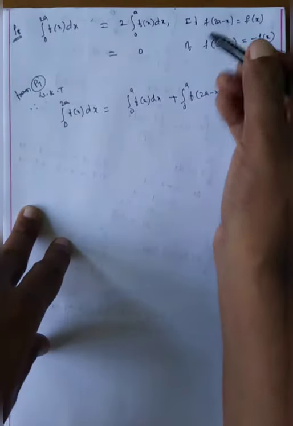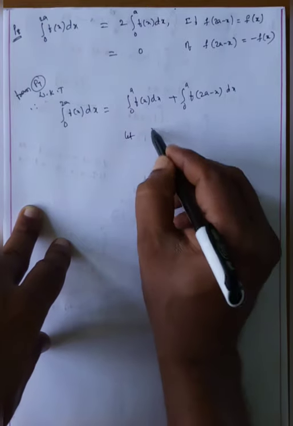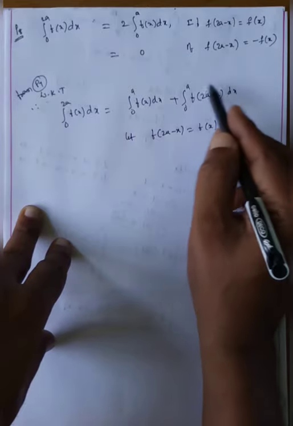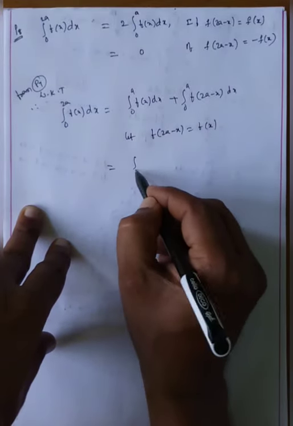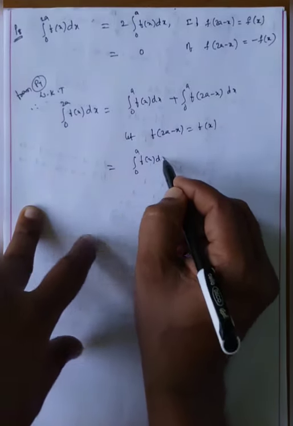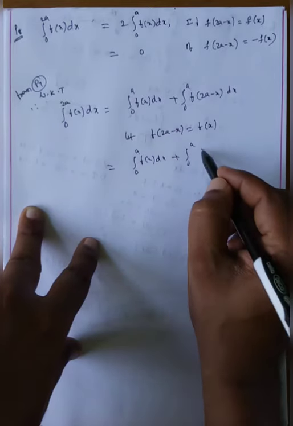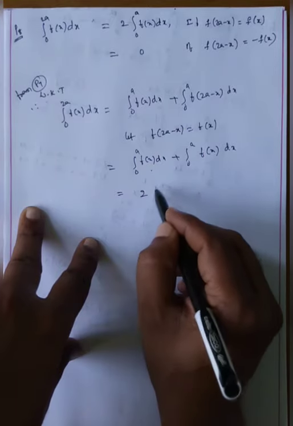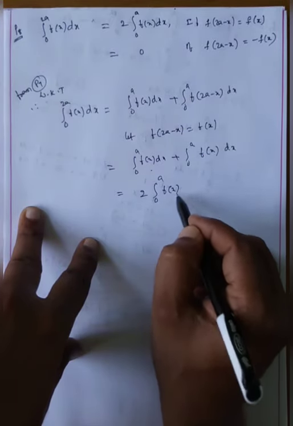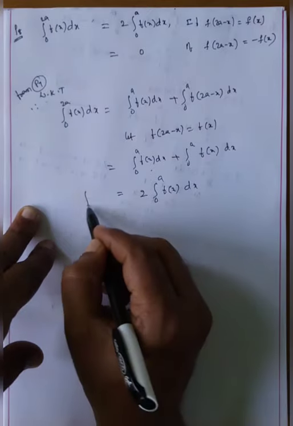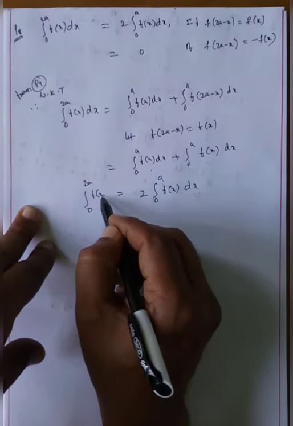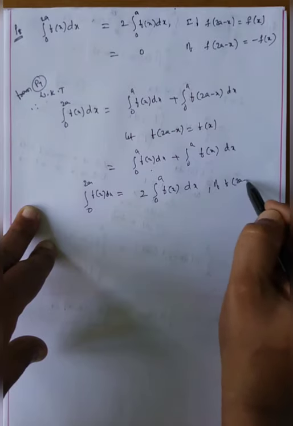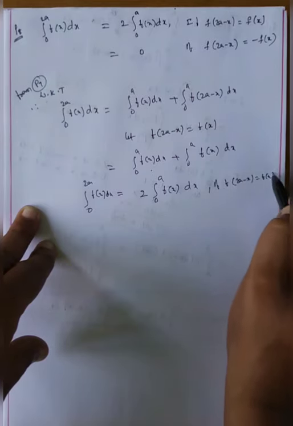Now here, suppose f of 2a minus x is equal to f of x. So what happened? 0 to a f of x dx plus 0 to a f of x dx. Understood or not? Now this is the same, 2 into 0 to a f of x dx. I hope that you understood. That's why 0 to 2a f of x dx, when f of 2a minus x is equal to f of x, is one of the properties.